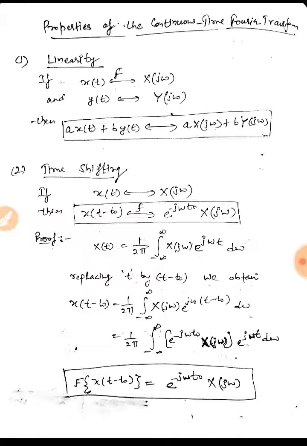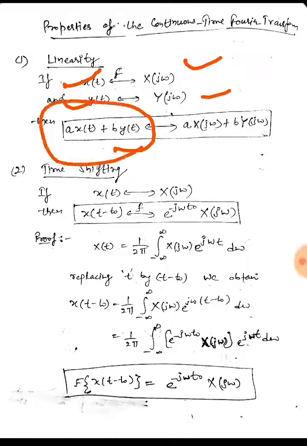So now let's see some of the properties of the continuous time Fourier transform, as we are dealing with the continuous signals only in this lecture. So first is the linearity. If one signal is x(t) and its transform is X(jω), and the other signal is y(t) and its Fourier transform is Y(jω), then the Fourier transform of the linear combination of both of these signals, that is a x(t) plus b y(t), would also be a linear combination with the same constant coefficients.